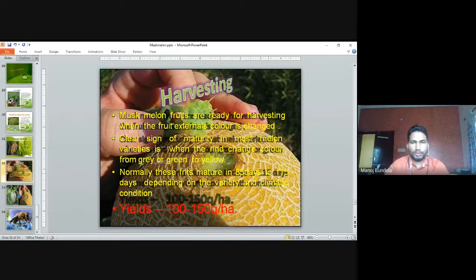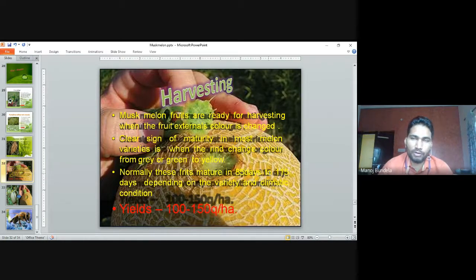Muskmelon maturity index is normally checked by two methods. First is the days from sowing to the development of the fruits, and second is that the color of the rind changes from green to yellowish. So these are the two main symptoms.